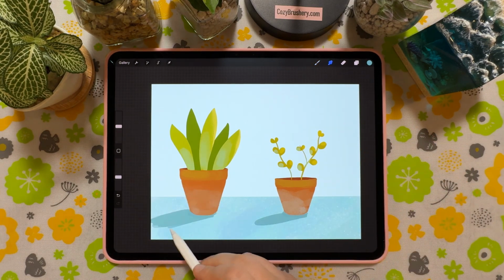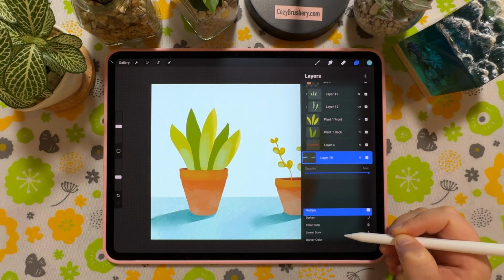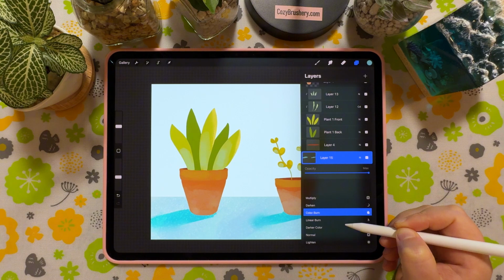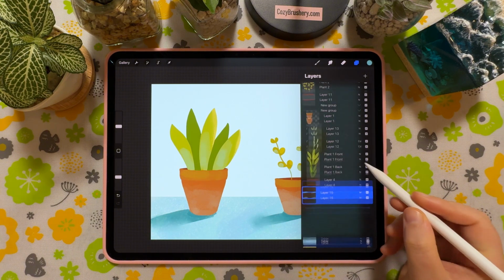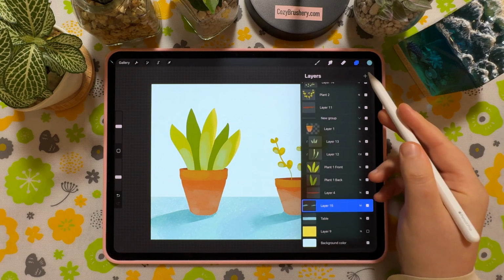I will smudge blur the end of the shadows a bit for a softer transition. Set the layer to multiply. Play around with the layer opacity until it looks right to you.